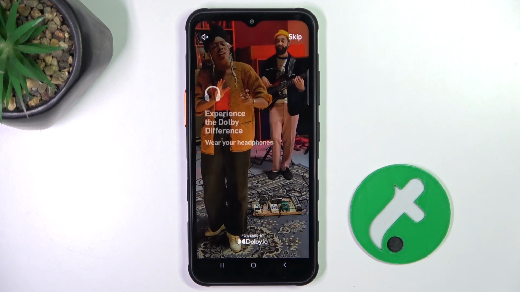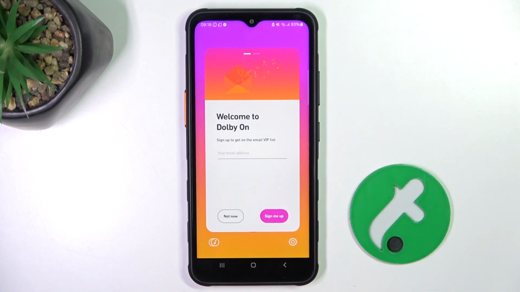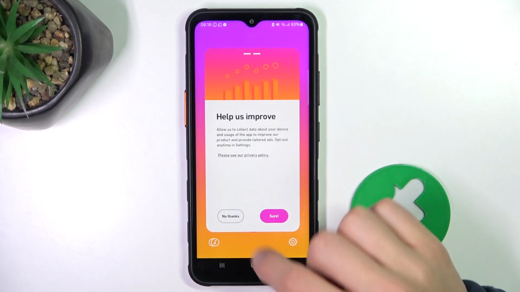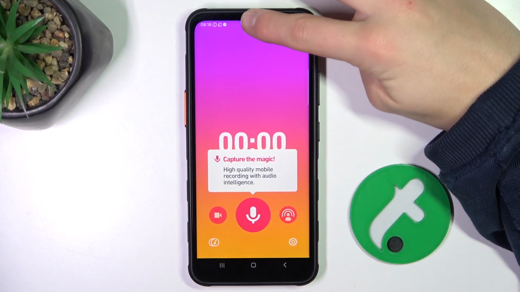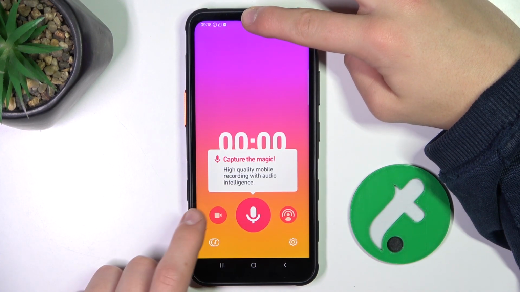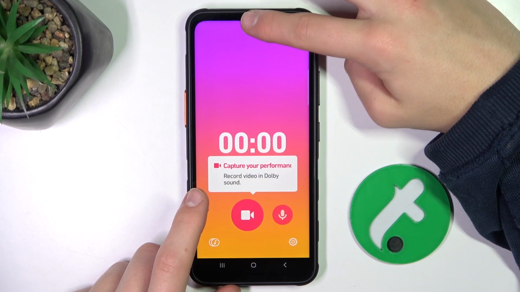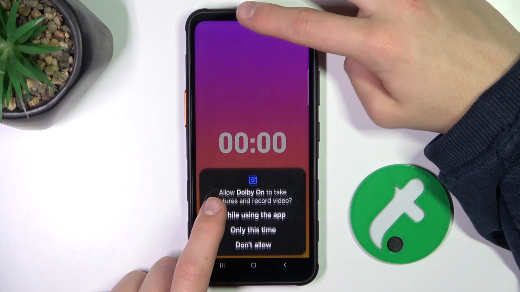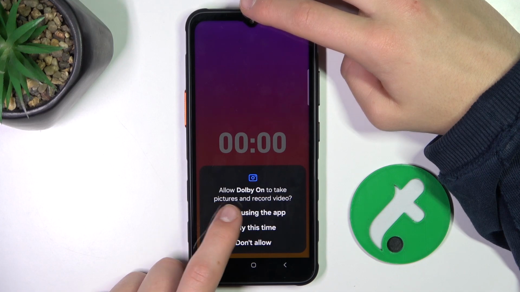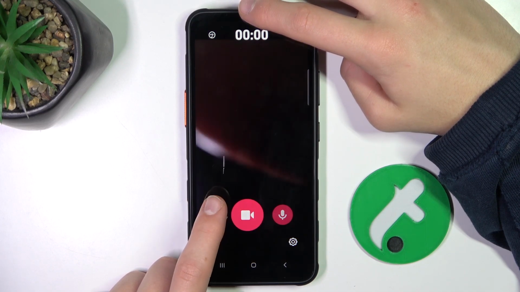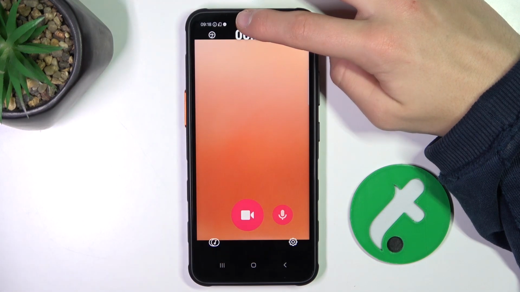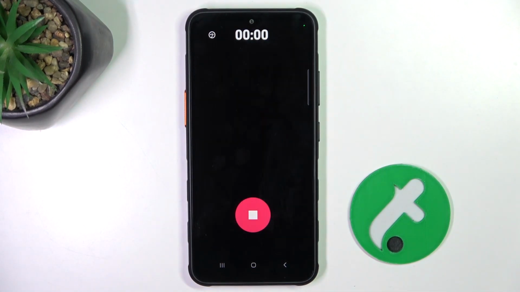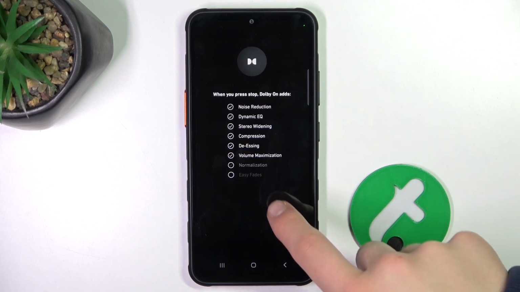Now click Open. You can skip this, not now. No thanks. Now you can go to Recording. Click this icon while using the app. And again, now you can just click this icon again, and it's going to start a recording. You can stop this. Alright, got it.